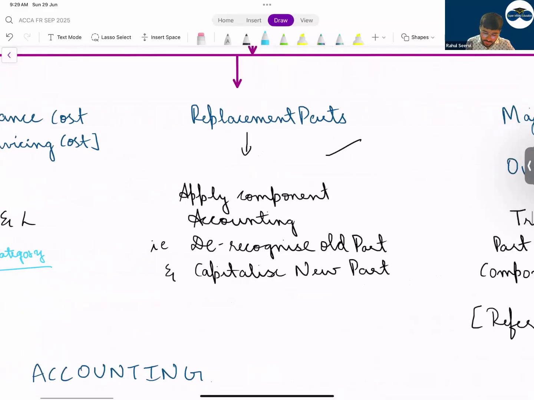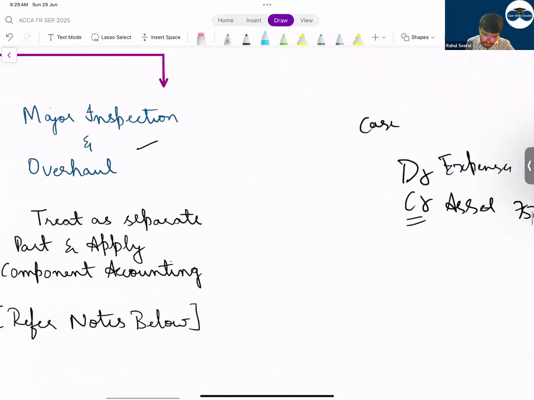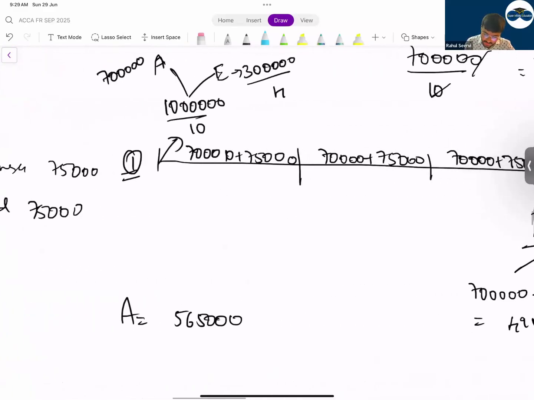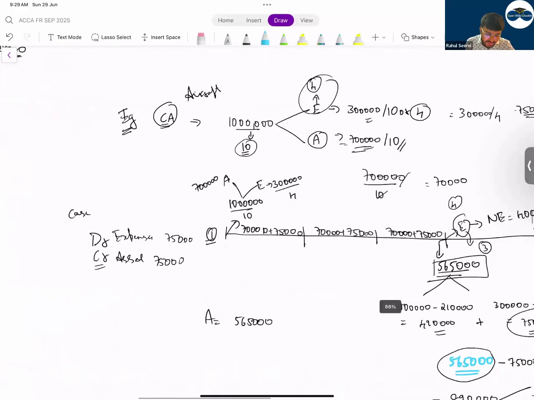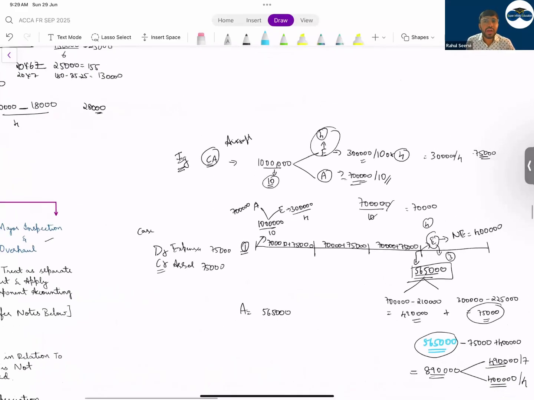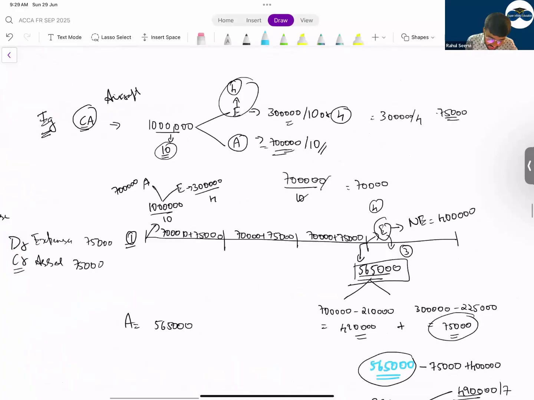Now coming to an important topic of this one, where we are discussing an example. देखो ये, this was the example we had taken, aircraft का. Yes or no? हमने aircraft में क्या discuss किया था? Aircraft has an engine and also has what? The aircraft body. Yes or no? We had discussed this. This engine has how many years of useful life? Sir, engine का useful life 4 years था. अगर engine का useful life 4 years है तो कैसे depreciate करोगे? 4 years पर. अगर aircraft की life 10 years है तो 10 years पर.